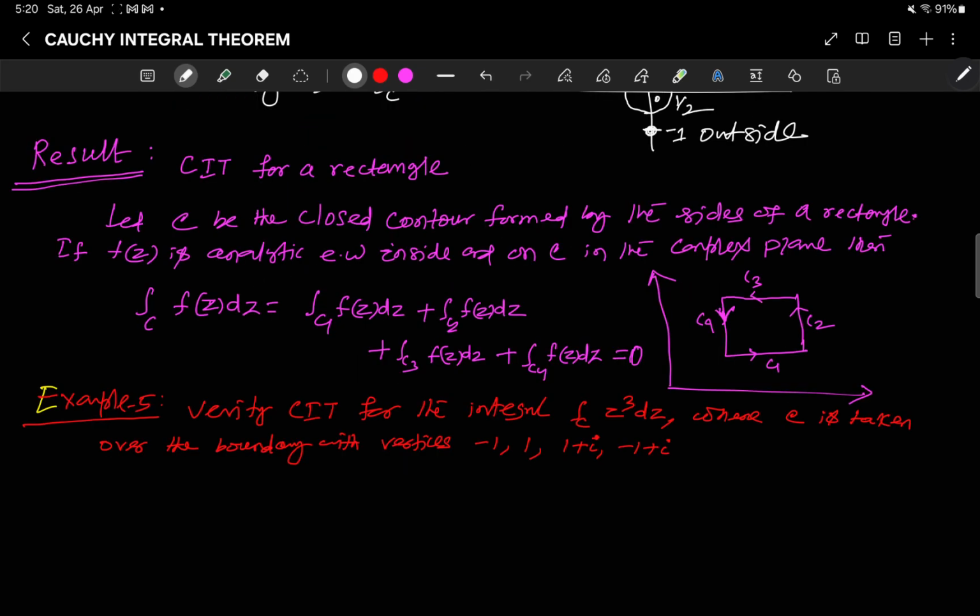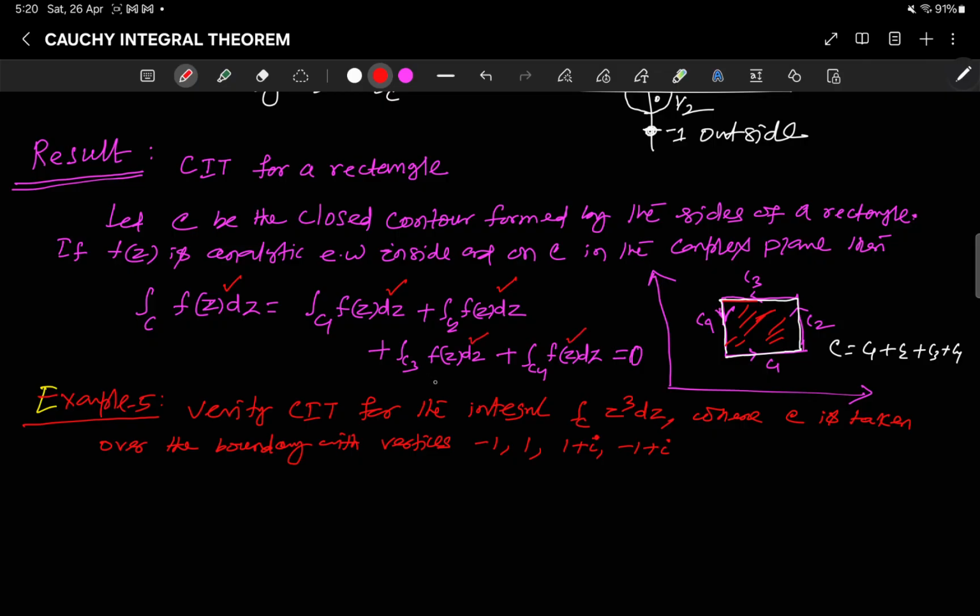Coming to another important result: if C is a closed contour, the entire boundary of this rectangle is the contour C. So what is C here? C is C1 plus C2 plus C3 plus C4, right? And f(z) is analytic everywhere inside and on C. Then the integral over C of f(z) dz is 0, which is the same thing as the integral over C1 plus the integral over C2 plus the integral over C3 plus the integral over C4.